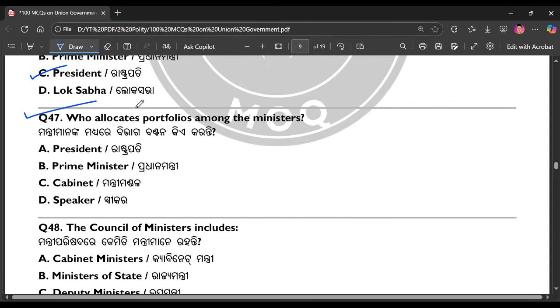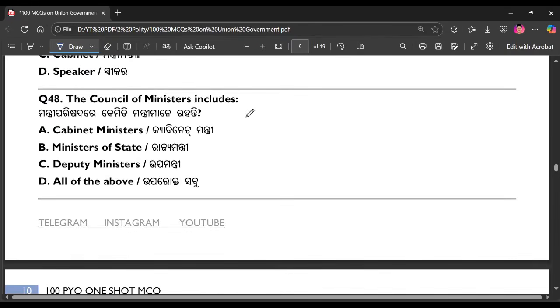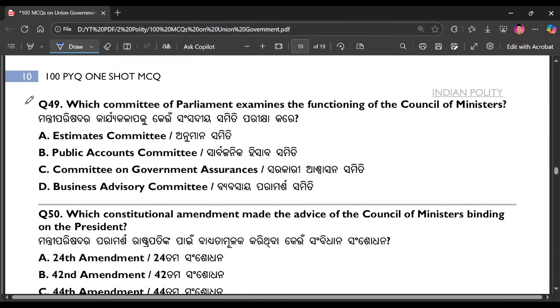Question number 47. Who allocate portfolio among the ministers? The right answer is option number B. Question number 48. The Council of Ministers include. The right answer is option number D. Question number 49. Which committee of Parliament examine the functioning of the Council of Ministers? The right answer is option number C.